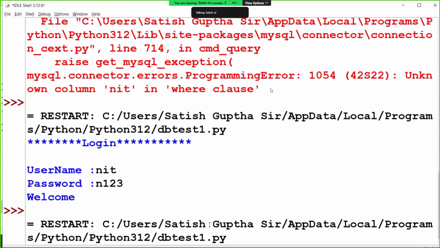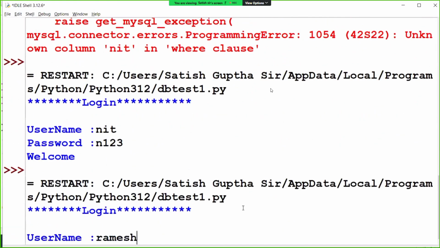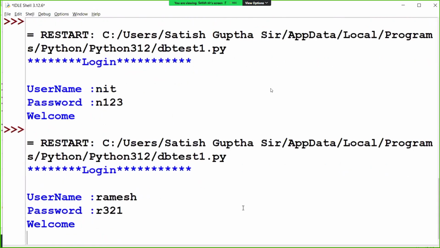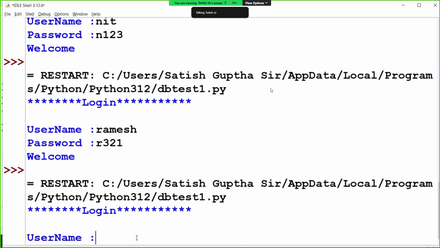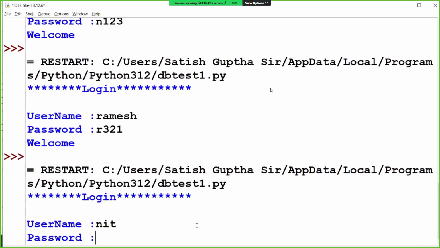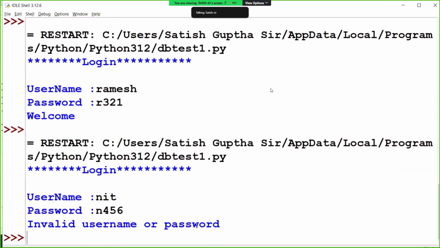But is the username and password correct or not? Yes. Okay. Then I enter username Ramesh, R321. What is the message? Welcome. Okay. Suppose if I enter username NIT, N456, valid or invalid? Invalid. So invalid username or password. But I want to log in with an invalid username and password. Then how can I log in?